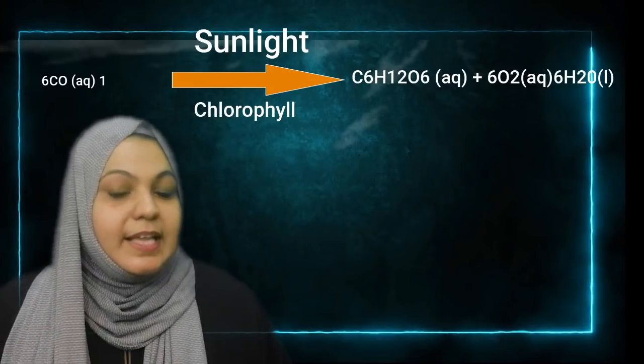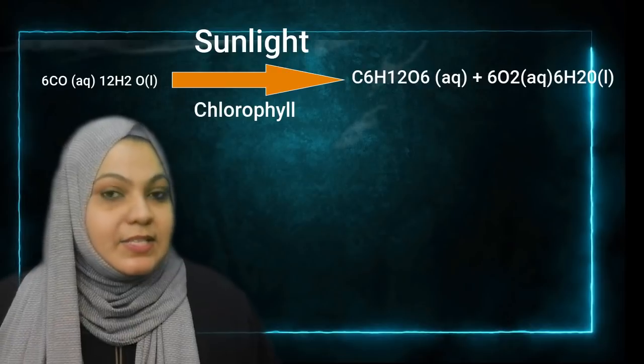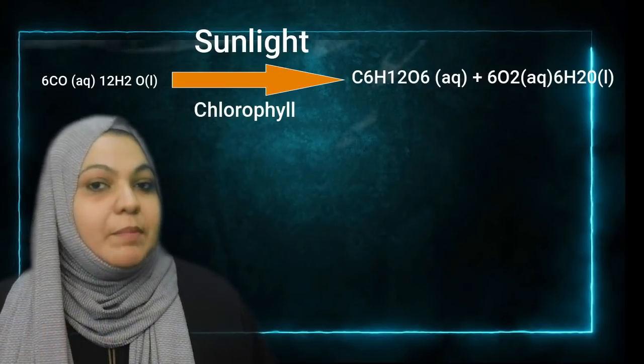Then in the second example, that is the chemical equation for photosynthesis. You know that in photosynthesis we need chlorophyll and sunlight. So they are written above and below the arrow.